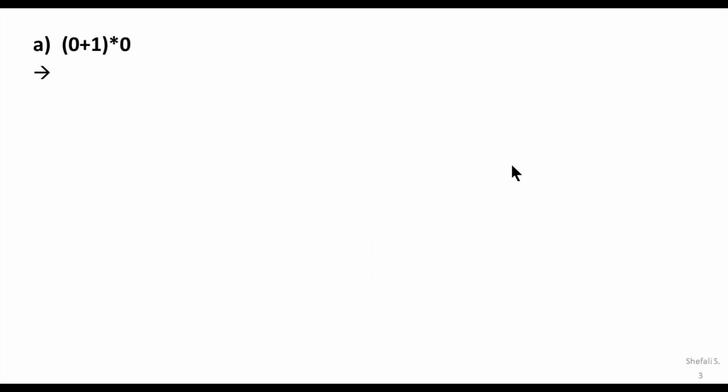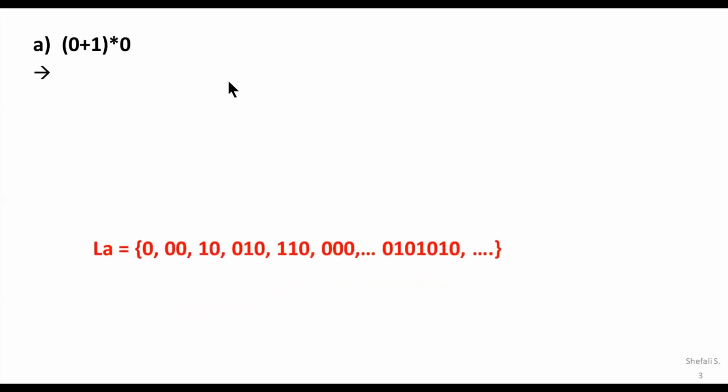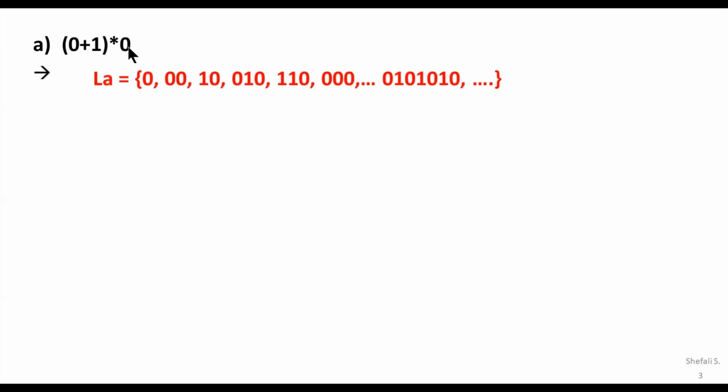So let us come to the first example. The regular expression is given as 0, 1, 0 or 1, bracket raised to the Kleene operation, then 0. That means we need to go for every possible word belonging to the language, where the word must end with 0. So what is the first word?